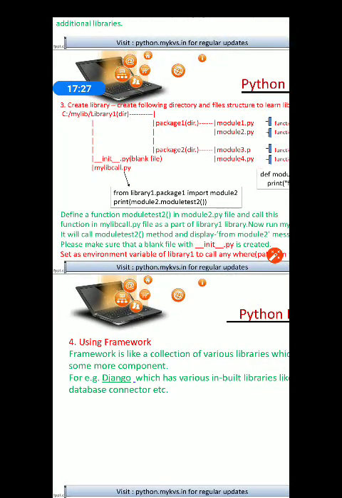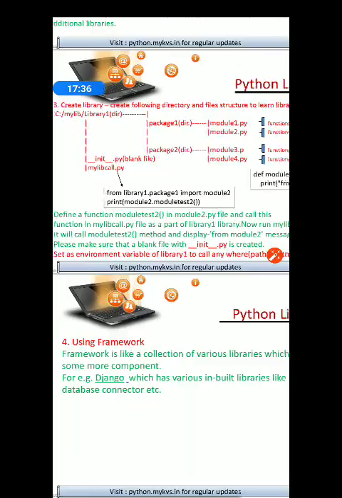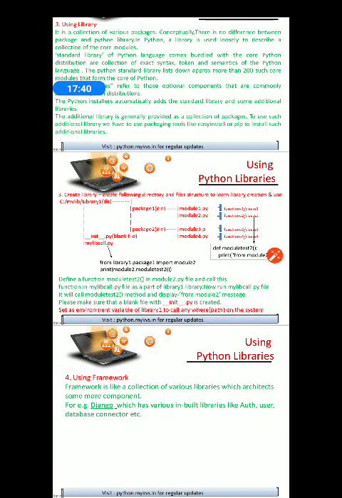Actually, in the Django framework you have to learn how to create a framework of the whole thing. But since Django is not in your syllabus, I may not be able to show you, but once the syllabus gets completed, I'll show you how to create a framework. It's not in your syllabus, but I would like to discuss those things.